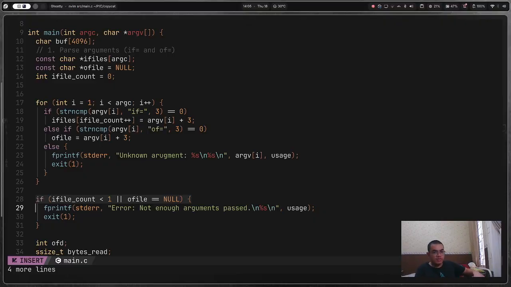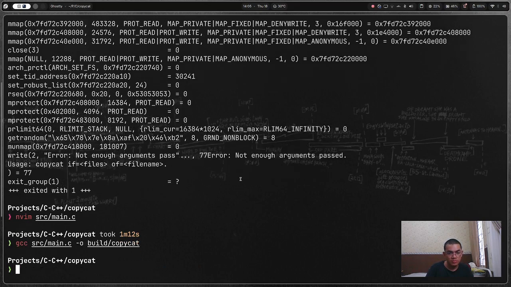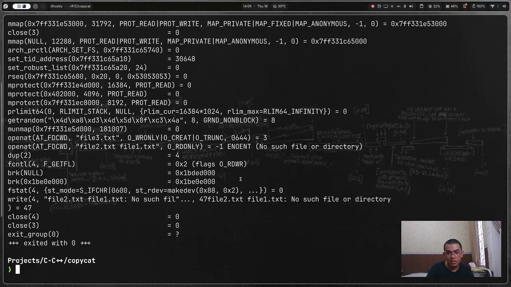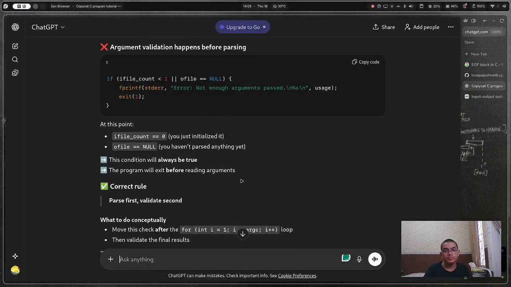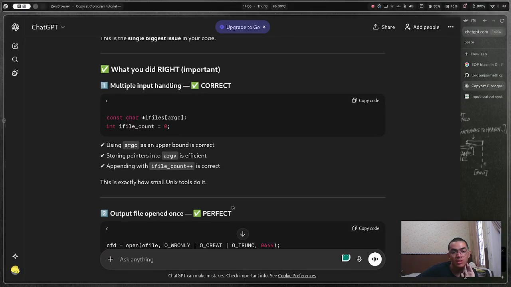If i file count is less than 1, no. Yes. This. It's file directory. Move this to the check after the loop. Then validate the final results.